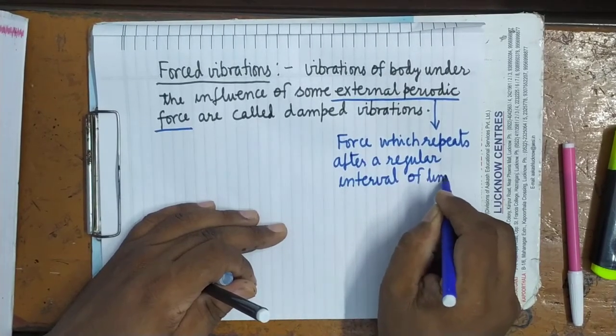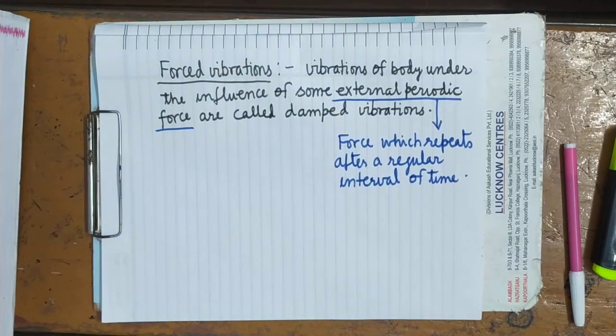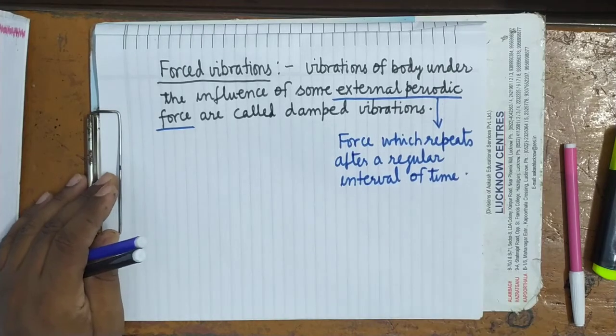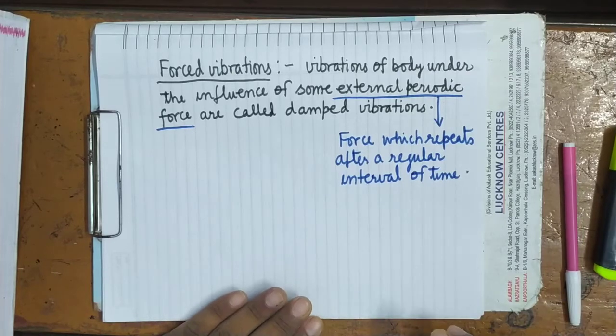For example, if you have seen when you do the PT, on Saturdays you must be doing the PT during the morning assembly. So you have seen that one student is beating the drum.